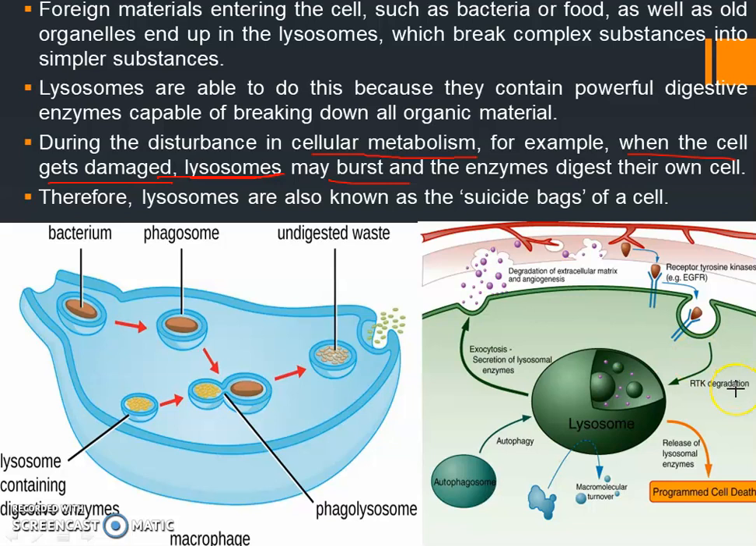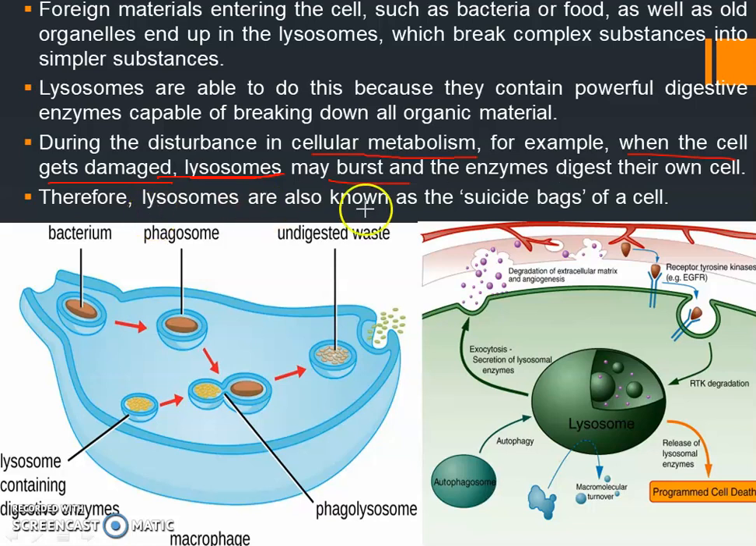Like this they will get broken down, and the enzymes, when they break down, we know that inside them they have some enzymes, right? So these enzymes will start digesting their own cell. They will start destroying the very cell that produced them. Okay, so they will start digesting their own cells. Digesting means they will break down these complex cells into simple substances.